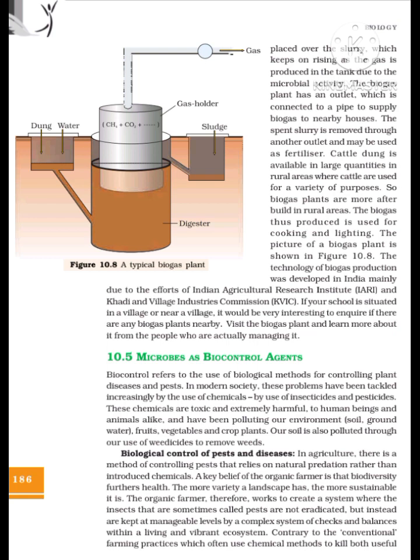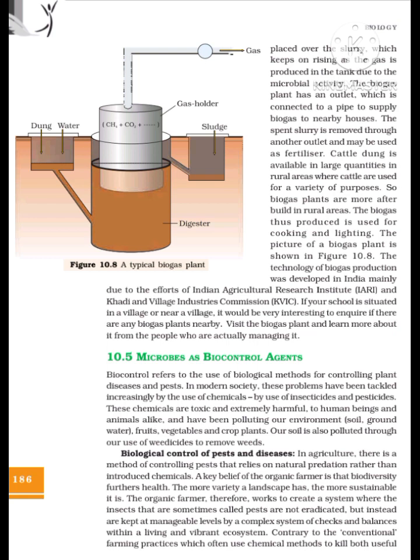10.5 Microbes as biocontrol agents. Biocontrol refers to the use of biological methods for controlling plant diseases and pests. In modern society, these problems have been tackled increasingly by the use of chemicals, by use of insecticides and pesticides. These chemicals are toxic and extremely harmful to human beings and animals alike, and have been polluting our environment, soil, groundwater, fruits, vegetables, and crop plants. Our soil is also polluted through our use of weedicides to remove weeds.